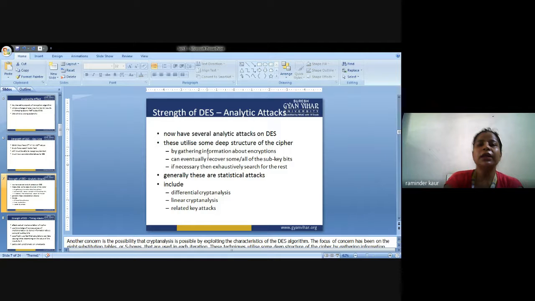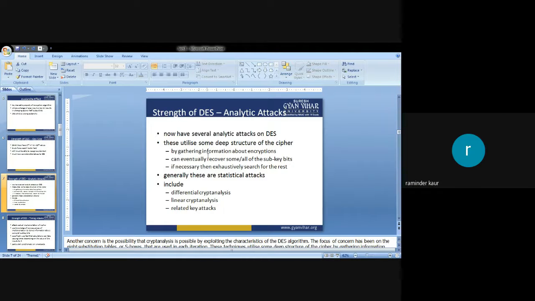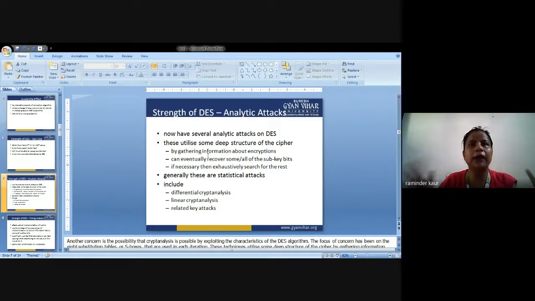So the next point is statistical attacks. Statistical means it could be performed with the help of mathematical calculations. In cryptography, most of the algorithms involve complex mathematical calculations in order to protect the data and maintain data integrity.